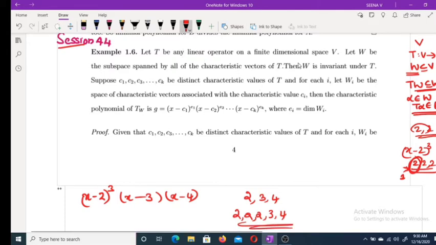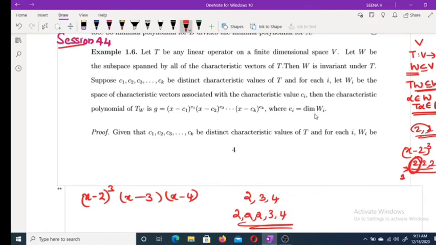And let Wi be the characteristic space associated with the characteristic value ci. Then the characteristic polynomial for T restricted to W is of this form. We have to prove this one, where ei equal to dimension of Wi.